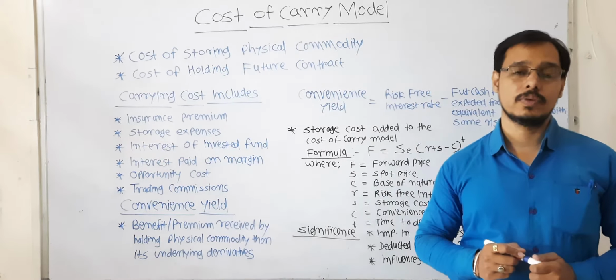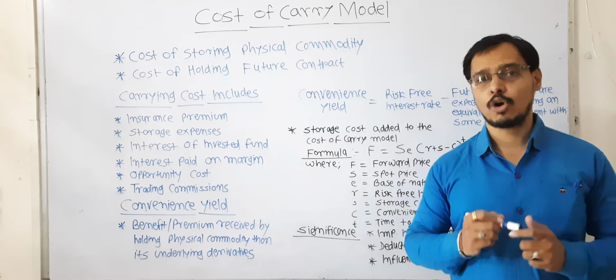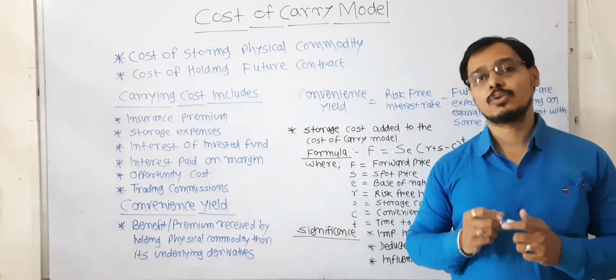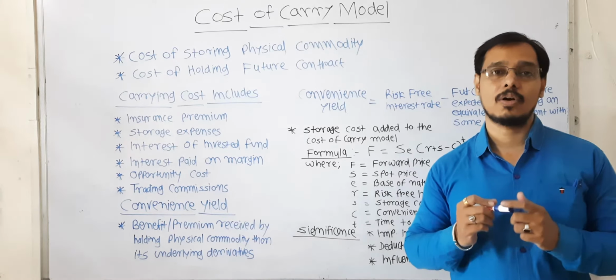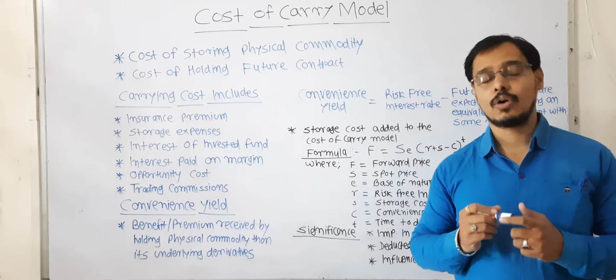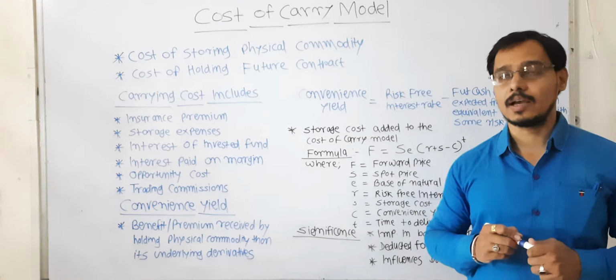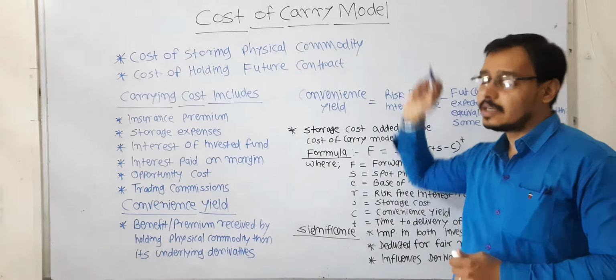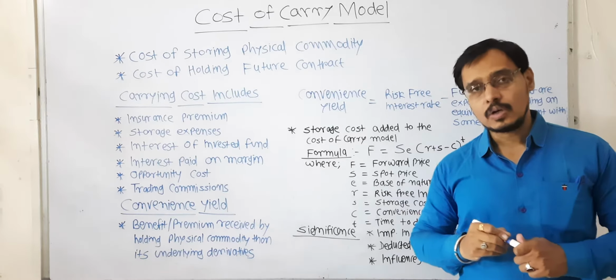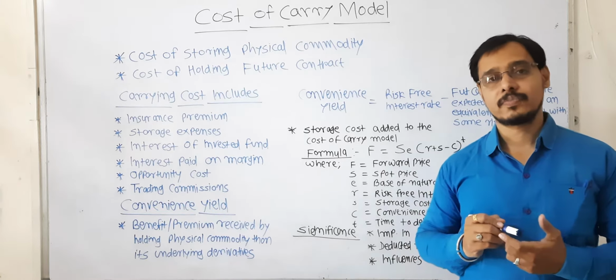Today in this video we are going to study the traditional model for calculating the pricing of derivatives and the prices of holding the assets, which is popularly known as the cost of carry model. Now, what is meant by cost of carry?